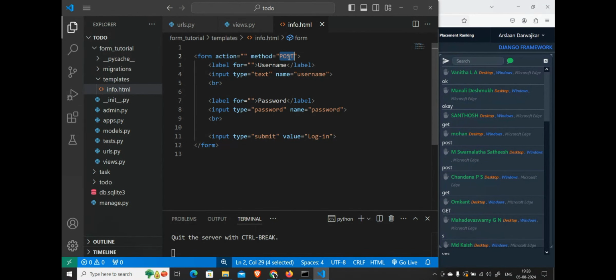So pass it in capital alphabets, POST, and that's it. That is going to turn your form into using the post method instead of get. And we said that the post method is much more secured, correct? Yes or no?